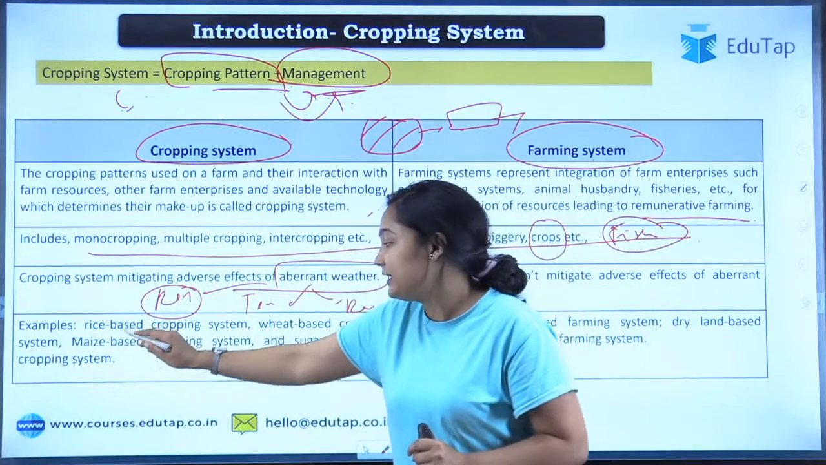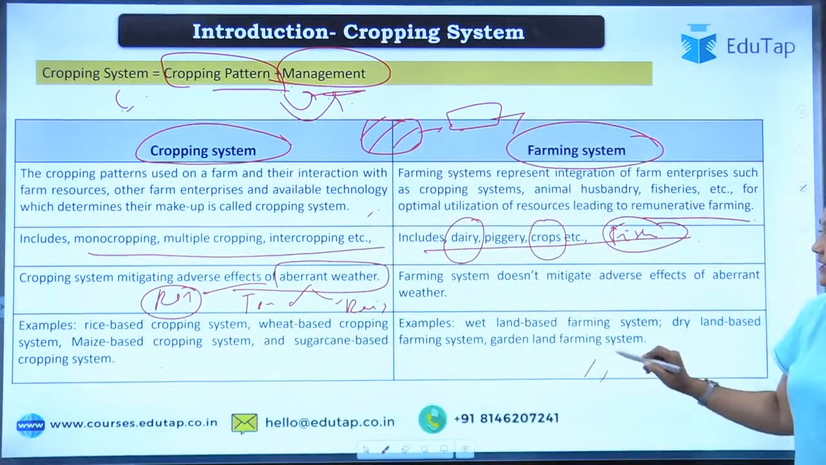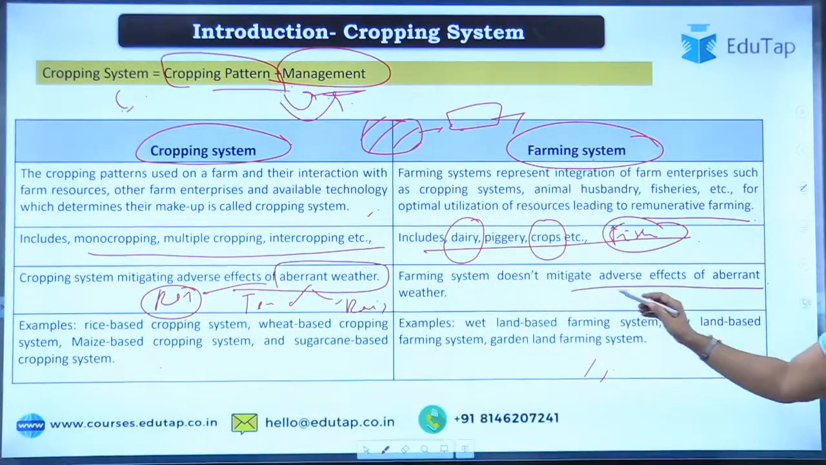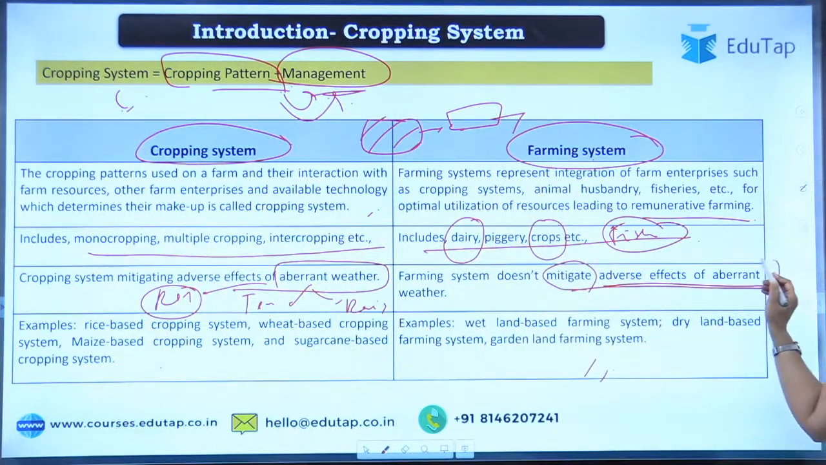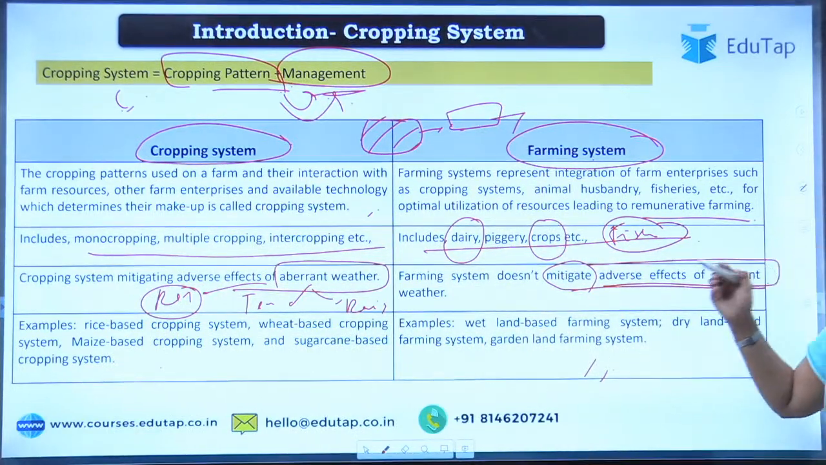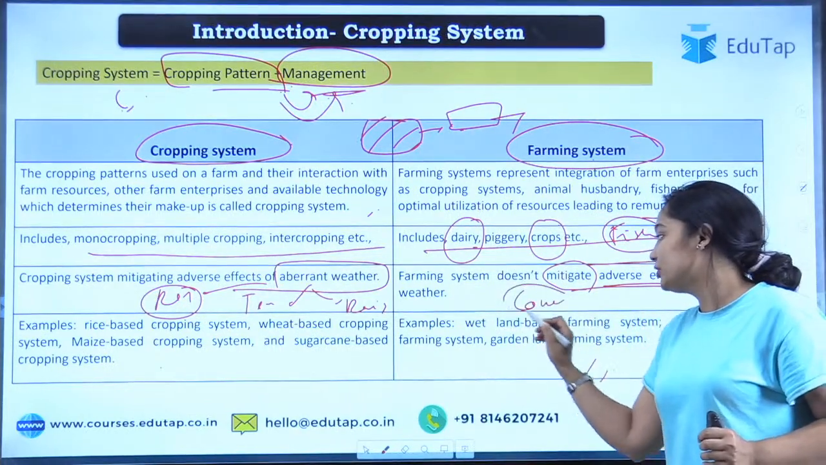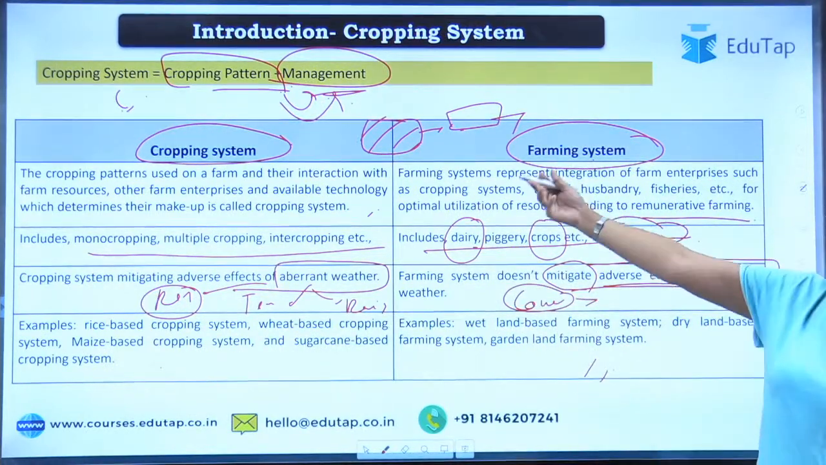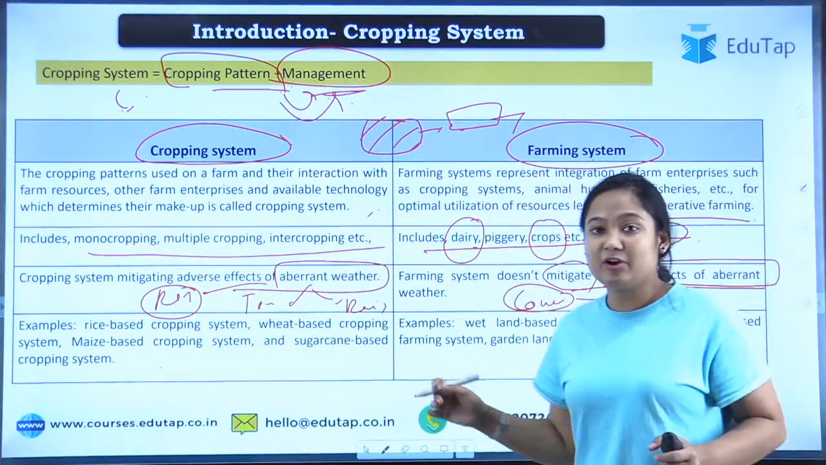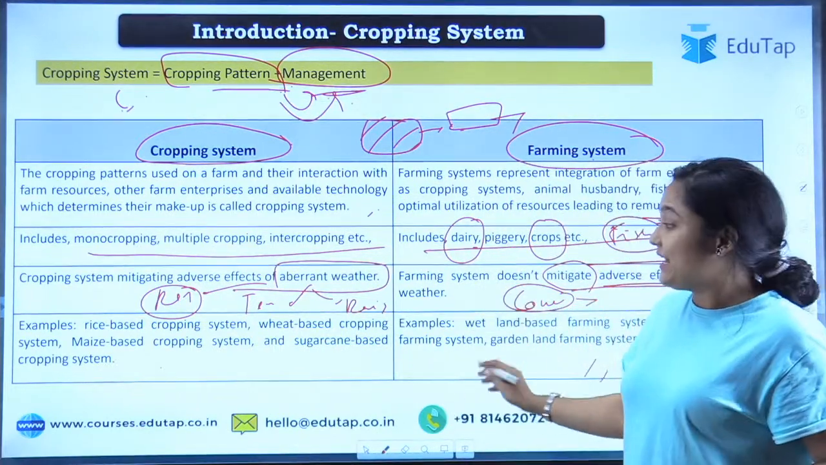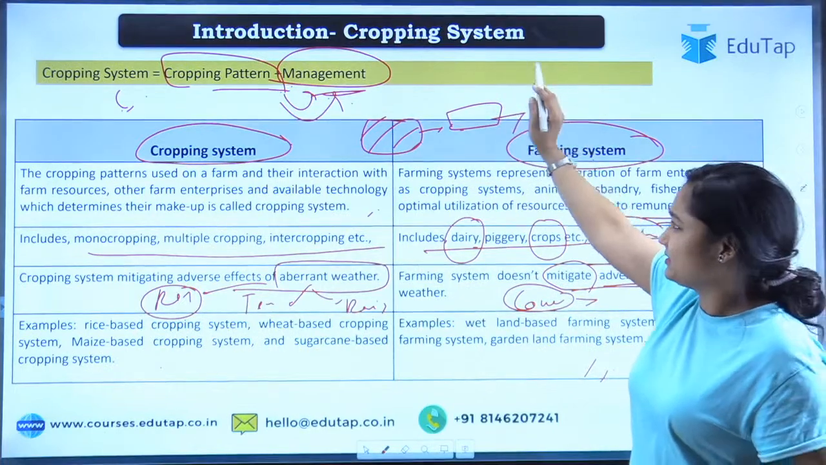So again, examples you can see here. It doesn't mitigate the adverse effect of the aberrant weather. Let's say we are going for dairy farming. What kind of cow you are keeping won't be affecting the environment, or will not have the effect on that. So that is the crop basic things.